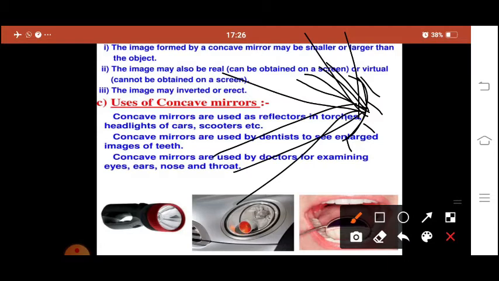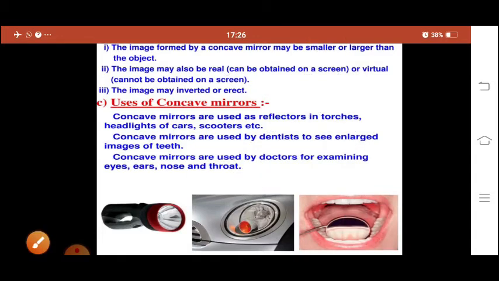Like this, it gives a broad beam. That's why it spreads out, and that's why we use it as a reflector for a torch. For a torch we do not need the rays to converge; it should spread. So we use this concave mirror for headlights of scooters and cars.